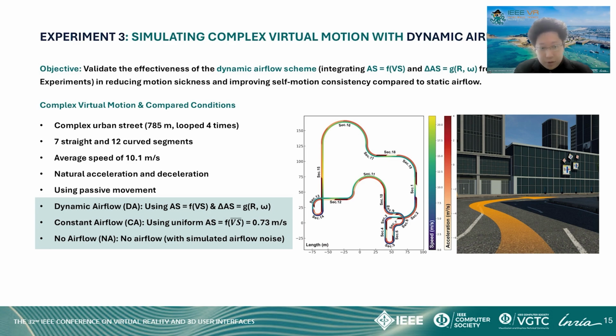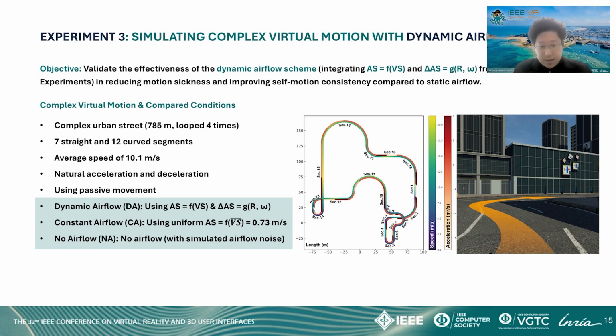After learning how to use airflow to simulate linear and curvilinear motion, we propose a dynamic airflow scheme, DA, that integrates the findings from our previous experiments. We compare this scheme with the constant airflow, CA, and no airflow, NA, conditions normally used in previous studies to assess how the subjective matching between airflow and virtual motion affects motion sickness, presence, and vection consistency.